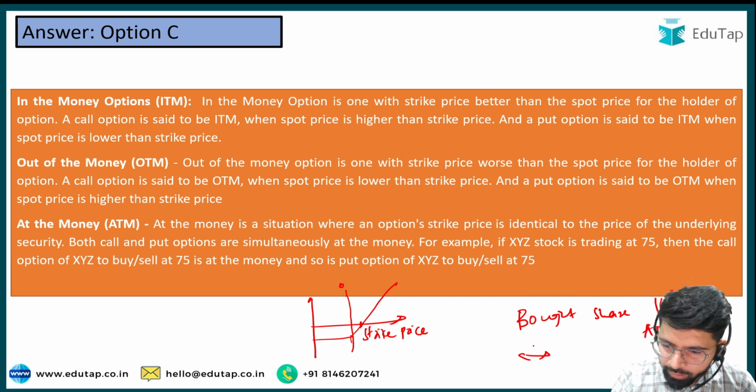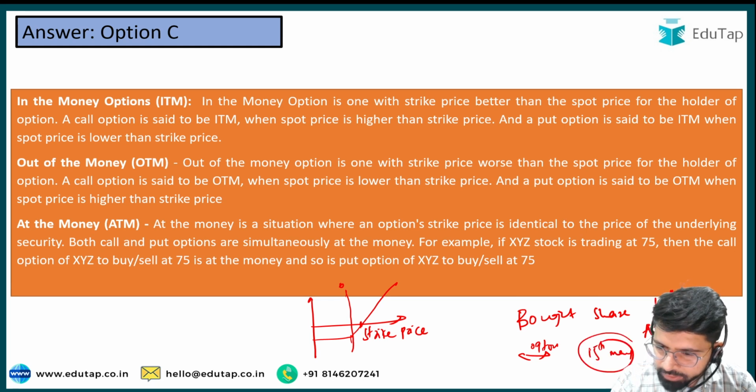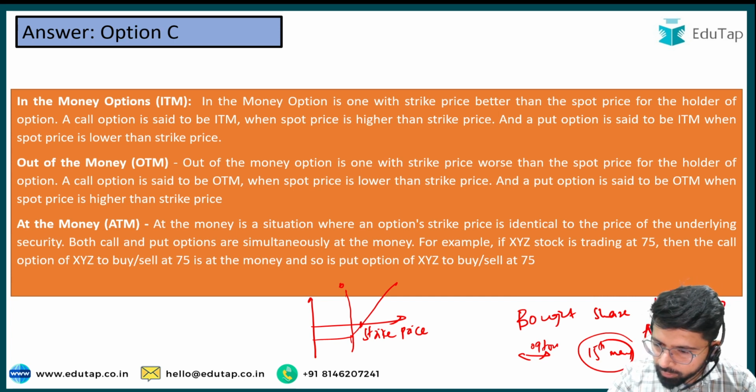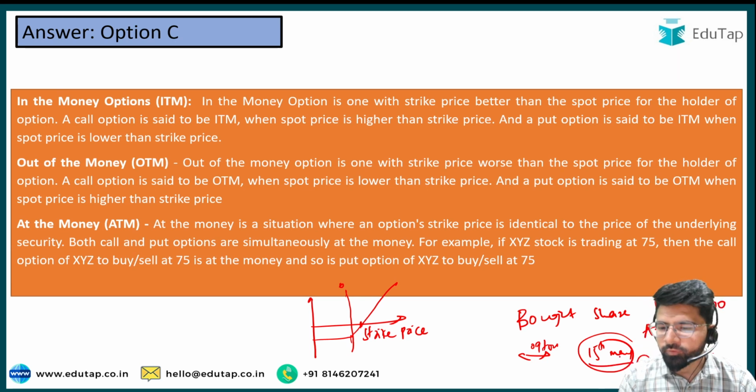So you buy an option that by 15th May you will buy the shares of a Reliance company. Currently, the price of the Reliance share is, suppose, 100, and you are under the impression that the prices are going to increase. So you make a deal that you will buy it at rupees 120. This is your strike price, and you will buy it on 15th May.